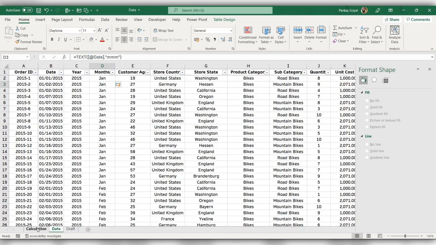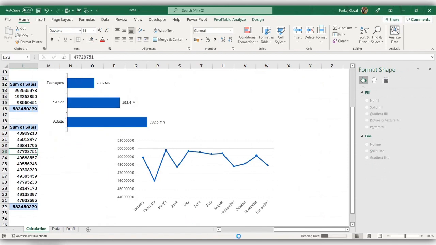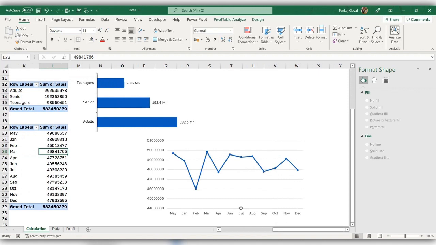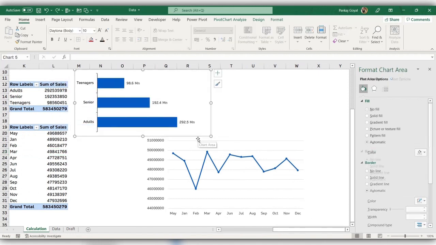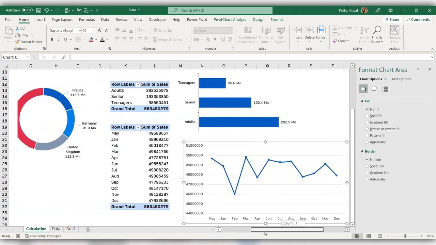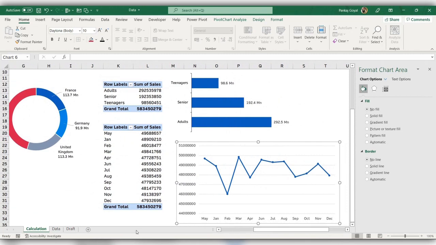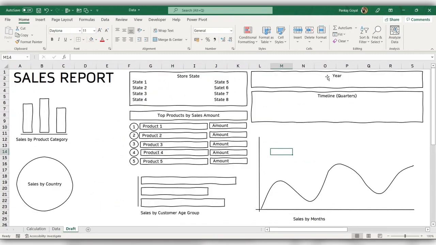Now again, I'll go to the calculation sheet and refresh my data. Yeah, so this looks more compatible now. So our bar line chart is also ready. Next we have some timelines. The first is for year and the second is for quarter. And then we have this table which basically tells us top products by sales amount.